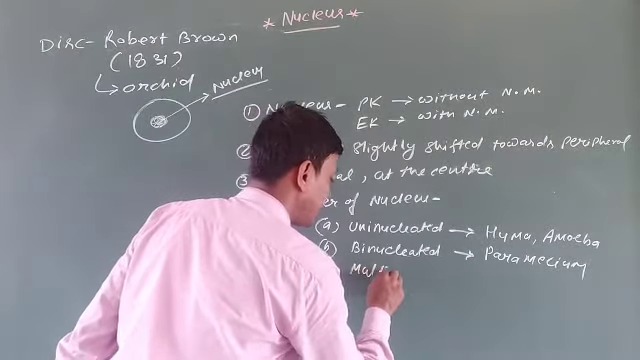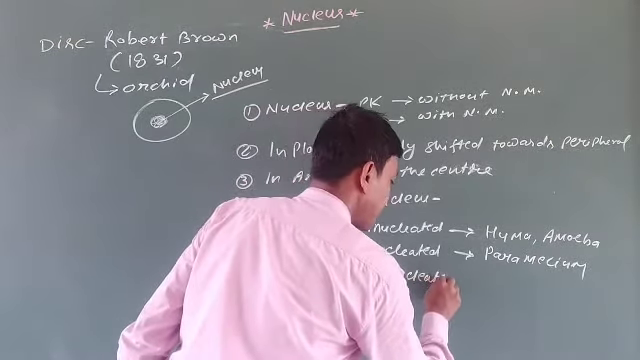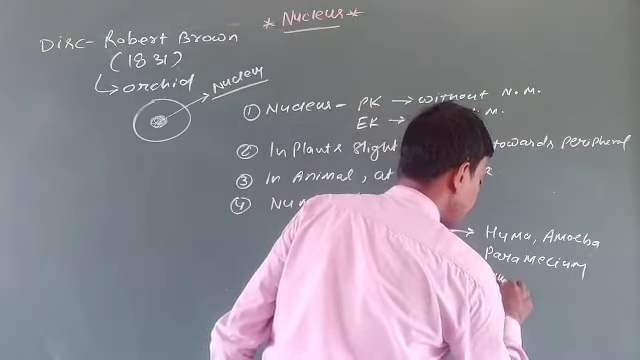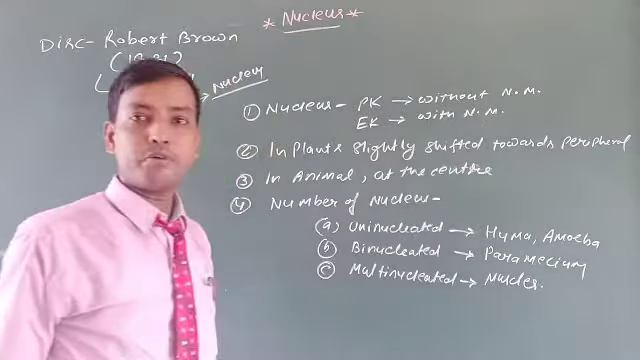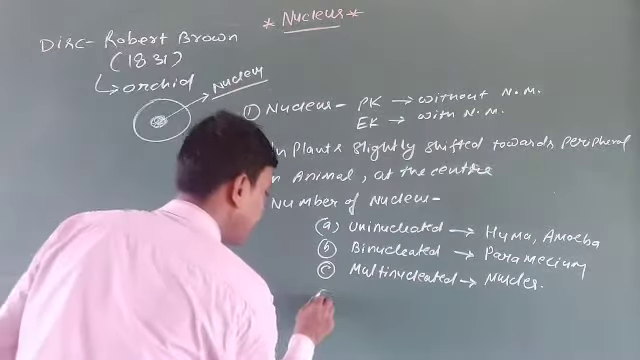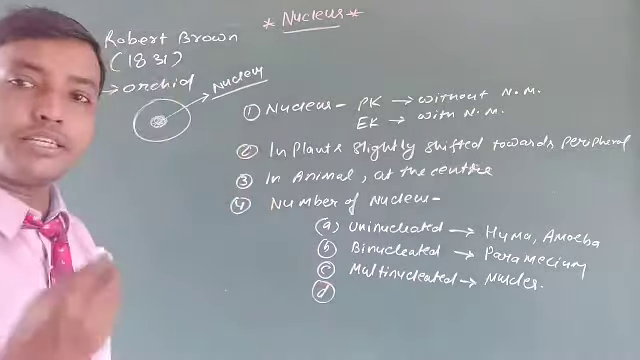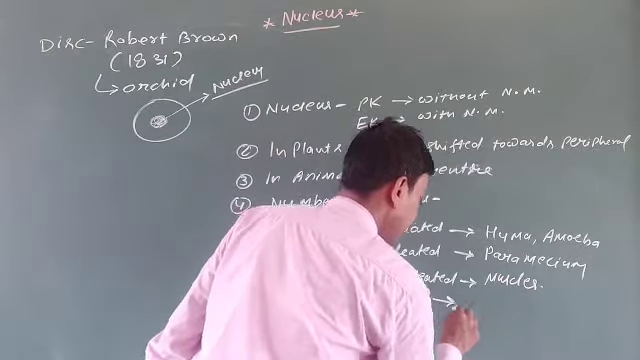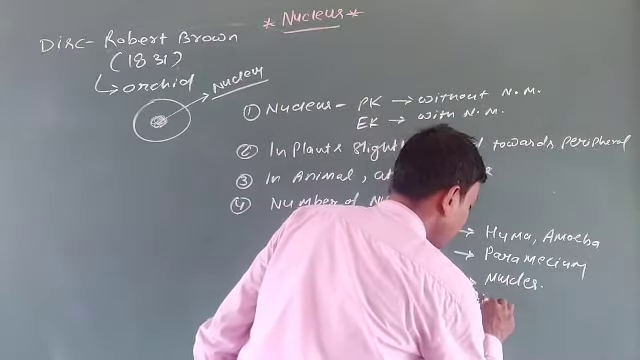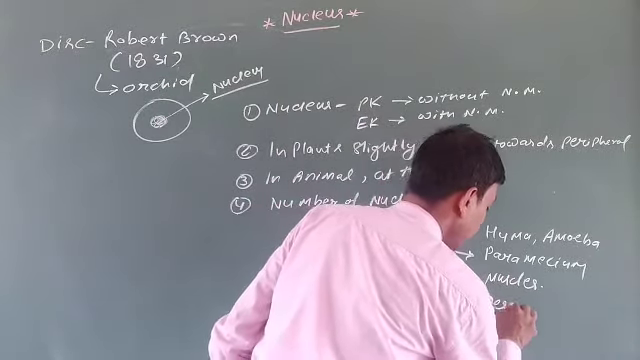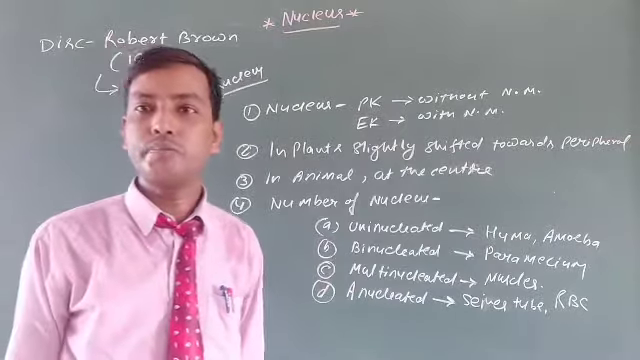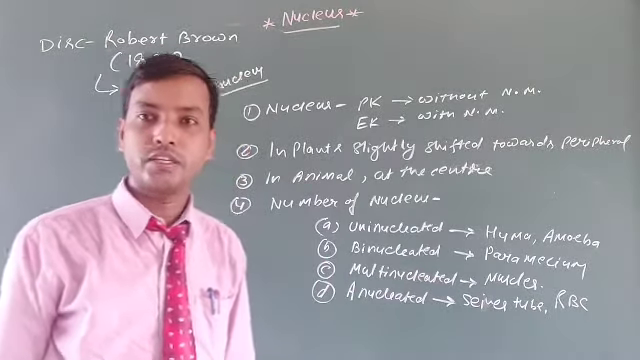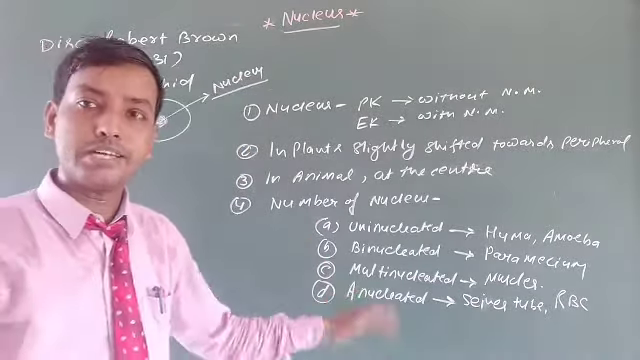Some are multinucleated. Example: the muscle cell. The muscle cells possess many nuclei. And some do not have any nucleus. Some are anucleated. Anucleated example: sieve tube and RBC of mammals. RBC of mammals are without any nucleus. These are the different features of the nucleus. This is a very important point regarding the features of the nucleus. I hope you can do it.